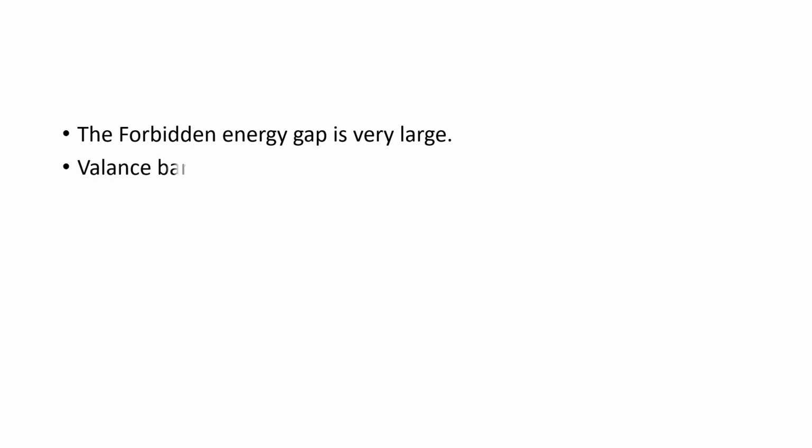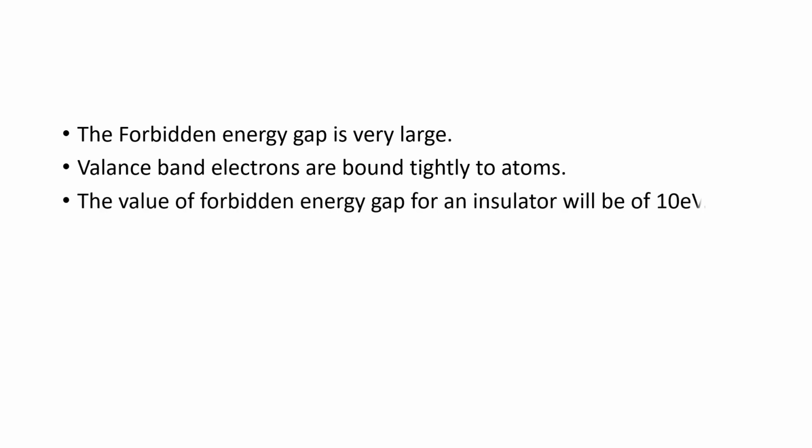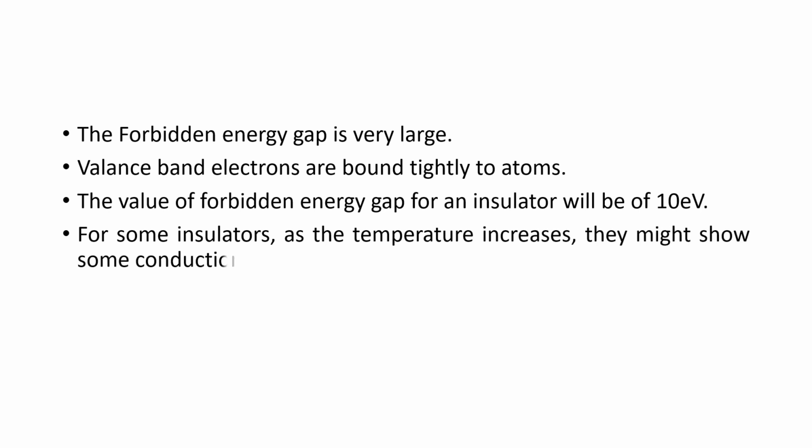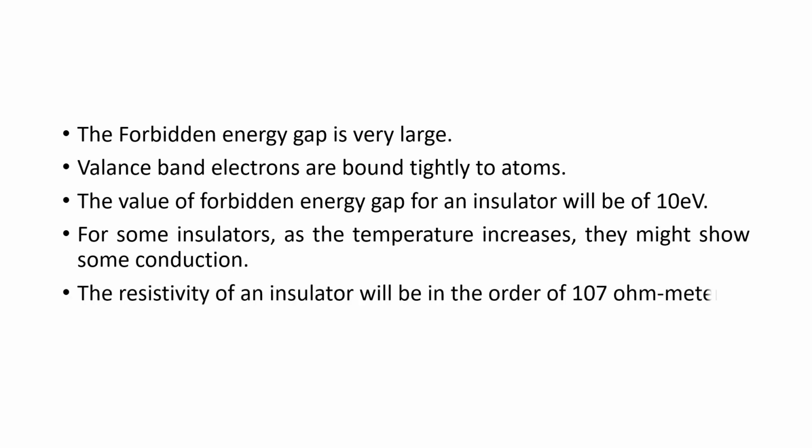Now see some specifications of an insulator with energy bands. First, the forbidden energy gap is very large in insulators. Valence band electrons are bound tightly to atoms. The value of the forbidden energy gap for an insulator will be around 10 electron volts. For some insulators, as the temperature increases, they might show some conduction. The resistivity of an insulator will be in the order of 10^7 ohm meter.